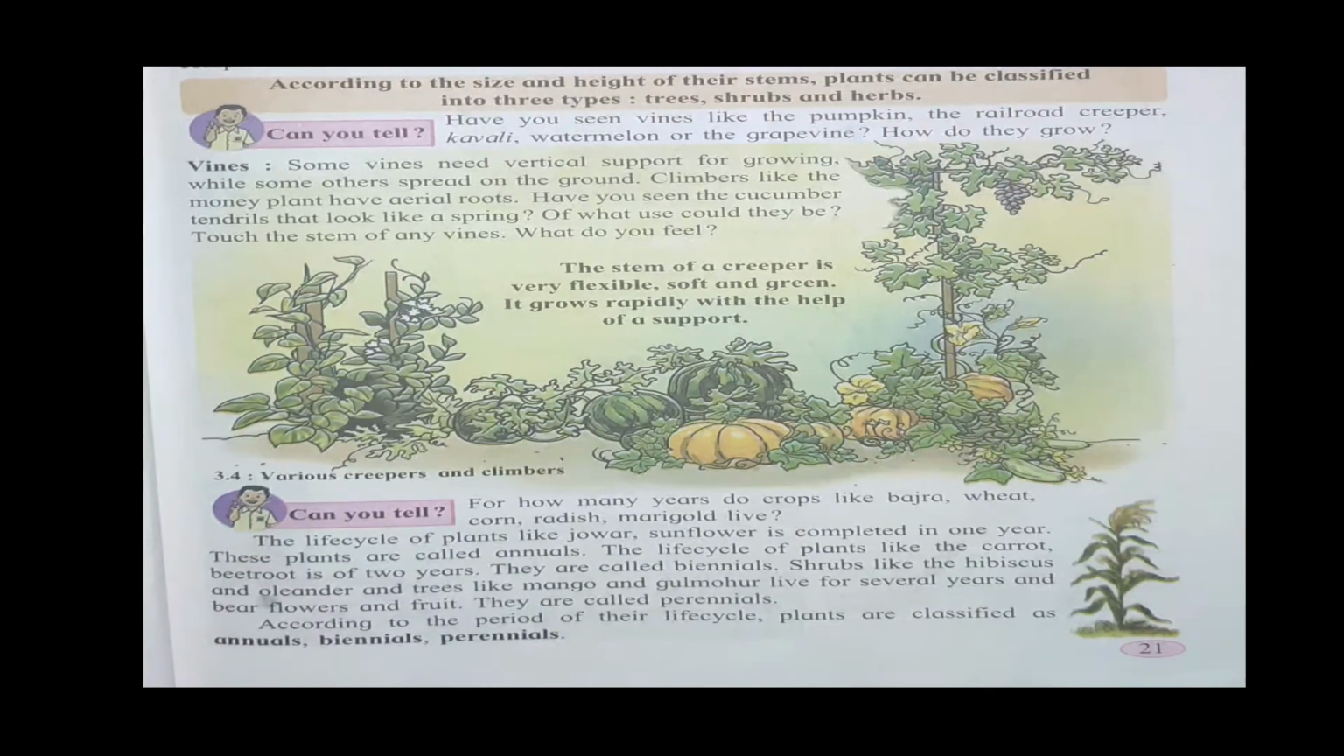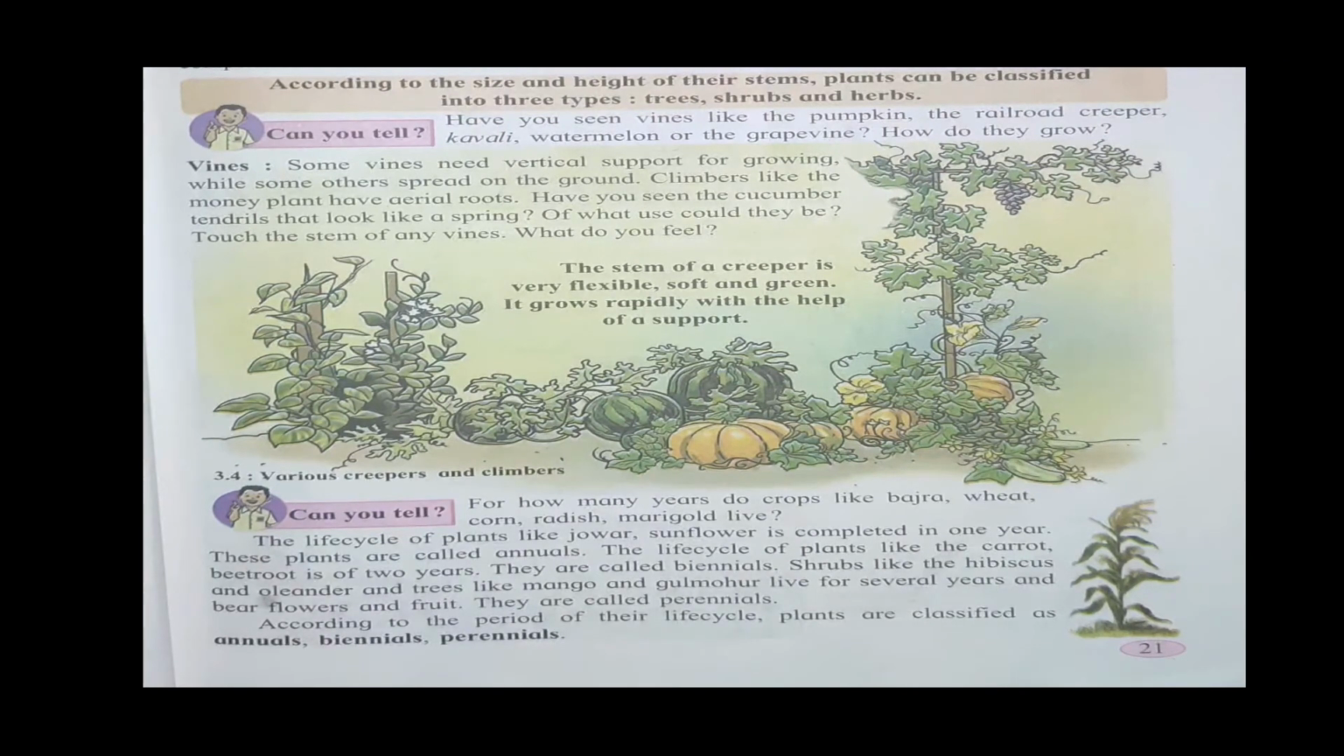Can you tell for how many years crops like bajra, wheat, corn, radish and marigold live? The life cycle of plants like jowar and sunflower is completed in 1 year. So these plants are called annuals. See and remember, plants that complete their life in 1 year are called annuals.